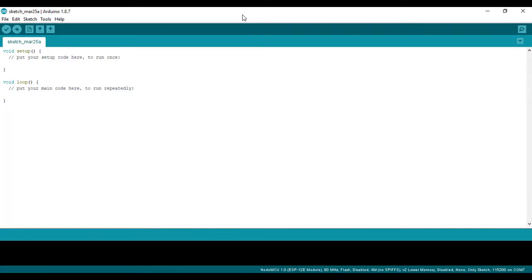So quickly moving on to the programming part. We are using the Arduino's official IDE. You can download the Arduino's official IDE from the Arduino's website. So to execute the keypad program, we need an external library called keypad.h. The link to this library is given below in the description. Please check out and download the library.